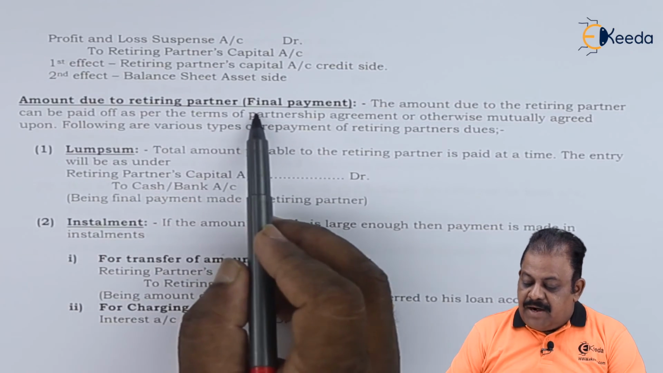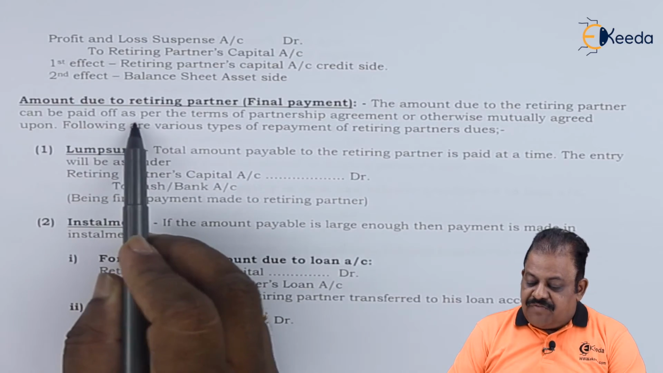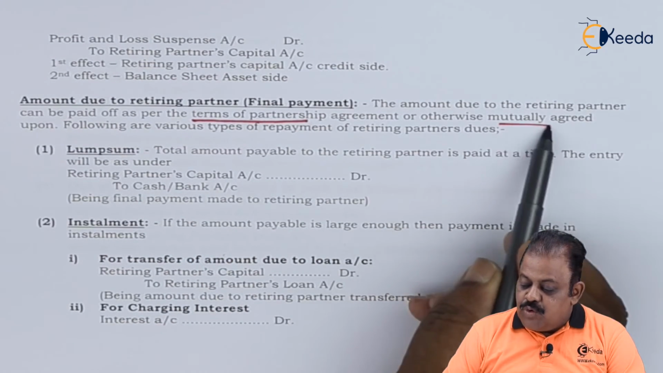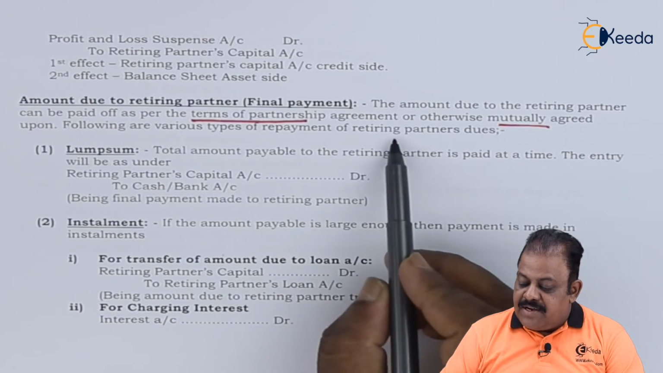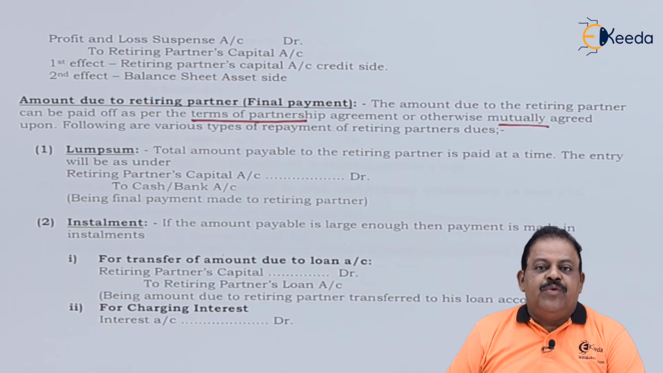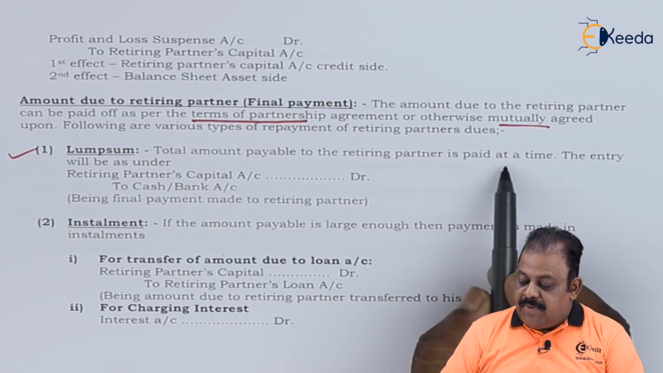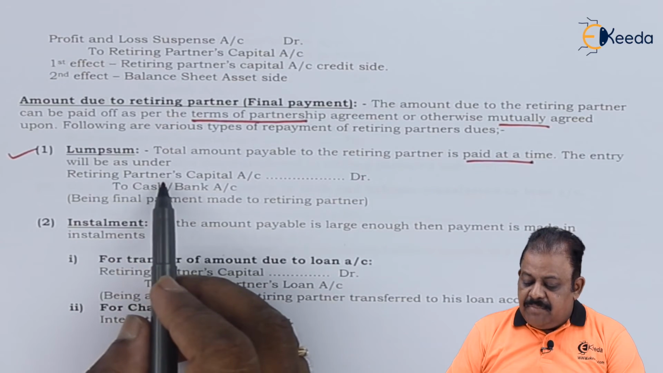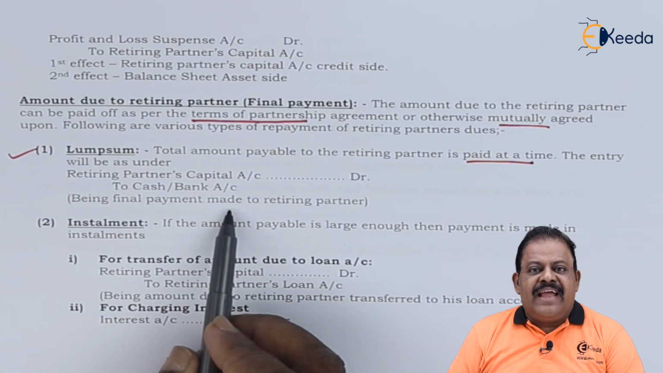Amount due to retiring partner, final payment. The amount due to the retiring partner can be paid off as per the terms of the partnership agreement or as otherwise mutually agreed upon. Following are various types of repayments of the retiring partner's dues. Lump sum payment: the total amount payable to the retiring partner is paid at a time. The entry will be as under. Retiring partner's capital account debit to cash bank.